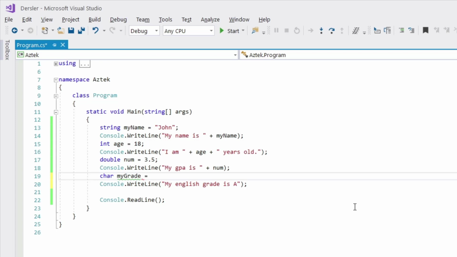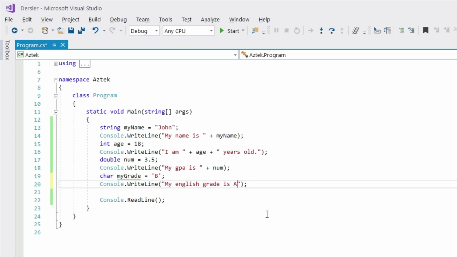To assign a value to a char variable, we need to use apostrophes. You can easily press Shift plus 2 on your keyboard, and as you can see, we have apostrophes. And I want to put a B value in that.